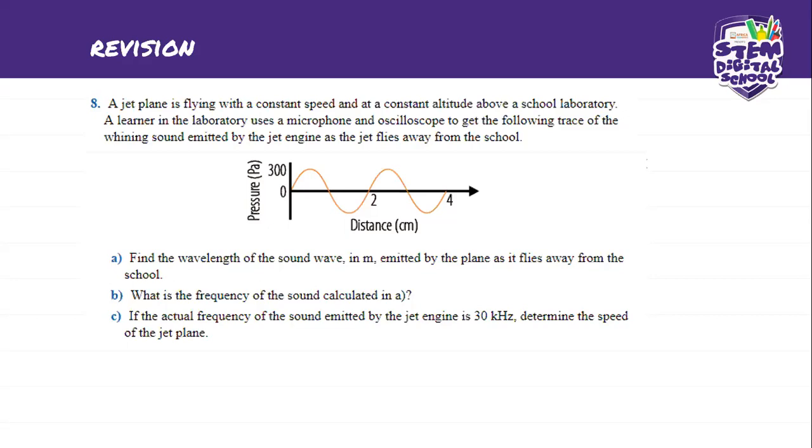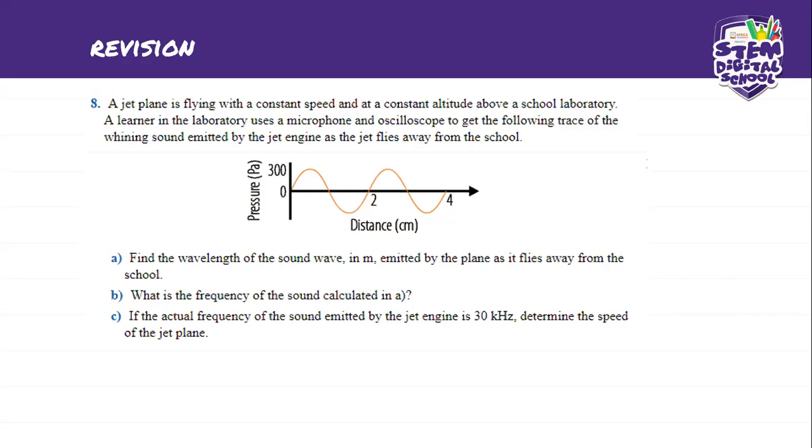What they want to know here is, please find the wavelength of the sound in meters emitted by the plane as it flies away from the school.